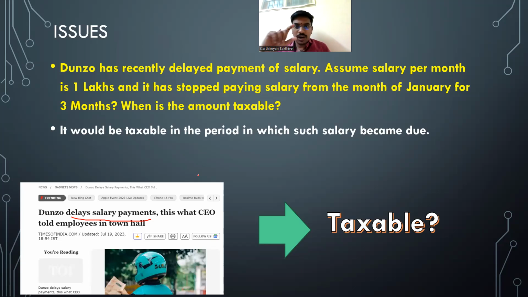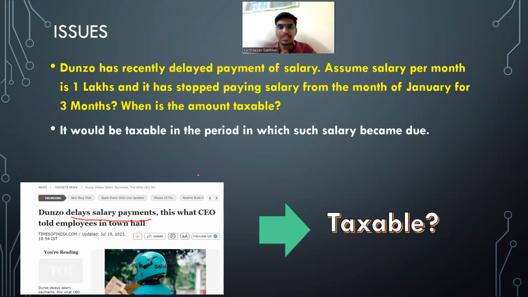See, only one point, Sudarshan. What is happening is your answer is correct, provided I've just given it in the same year. In assessment year 23-24, the amount is due for me. And in assessment year 24-25 only, I'm coming to know that I will not receive that amount.